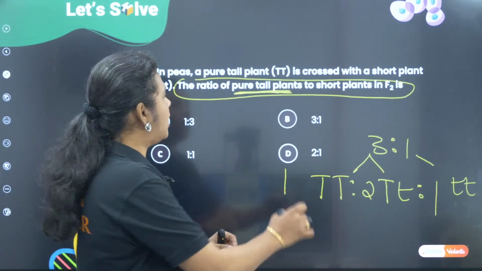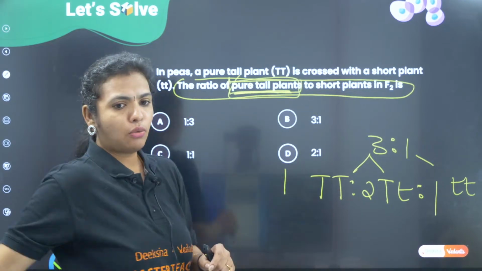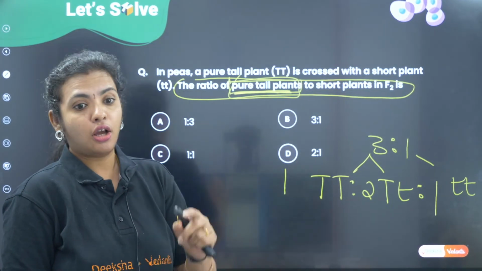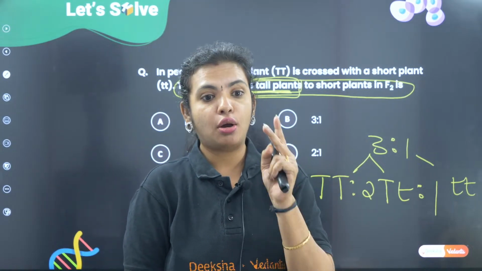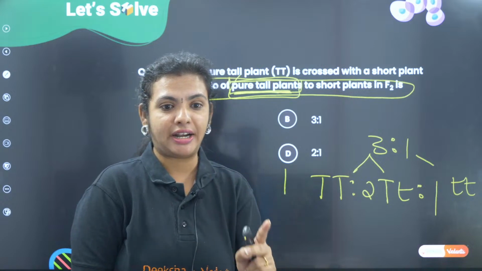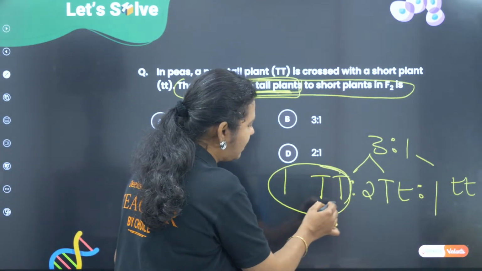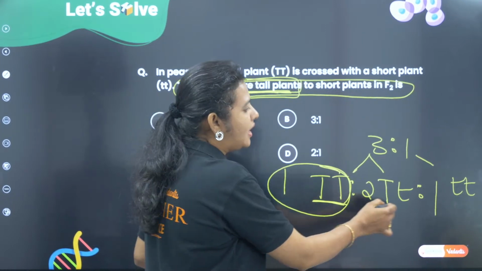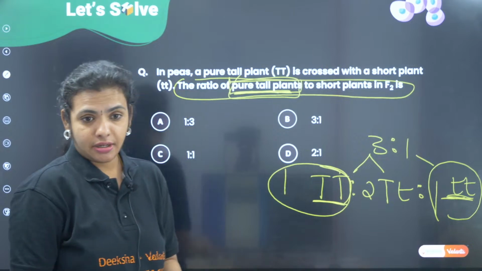And the question is talking about pure tall. What do we mean by pure tall? Both has to be the same letter. So where am I having both same letters, both capital T here and both small t here, correct?